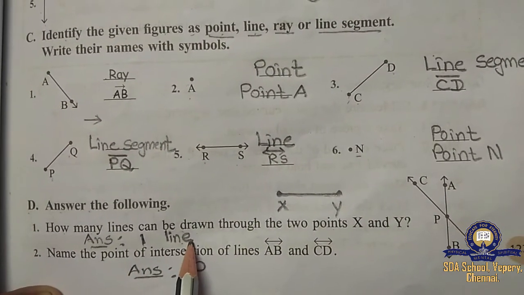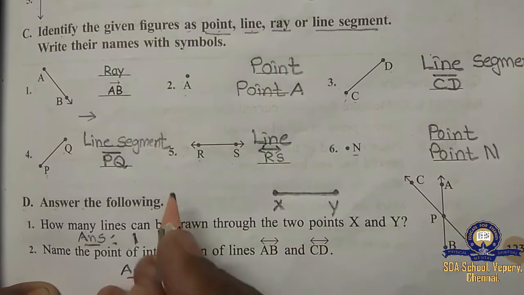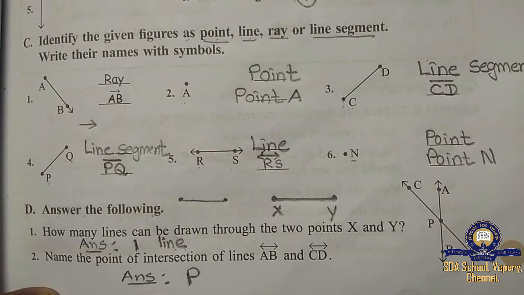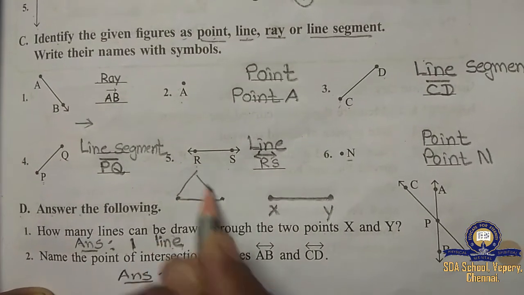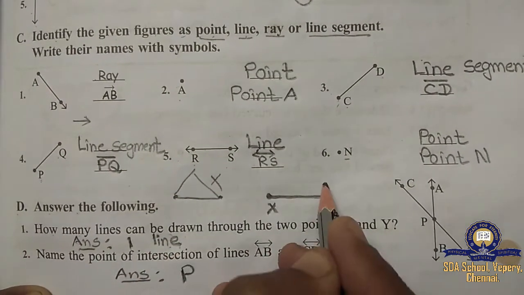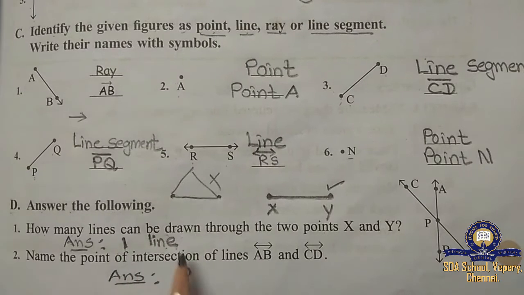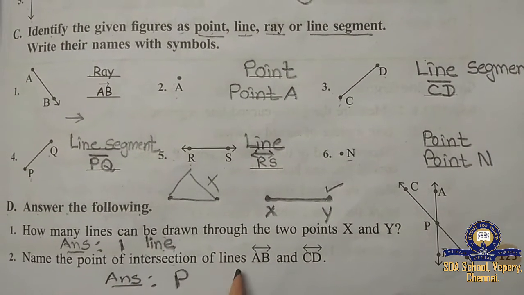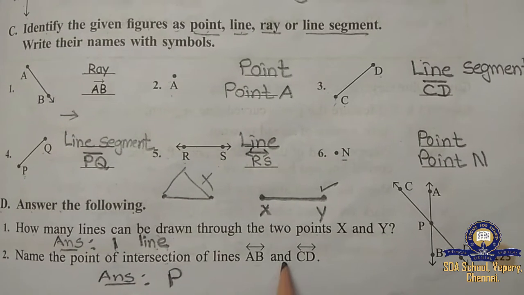One line. Understood, children? See, like this, one point is there. You can draw only one line like this. You can't draw like this, and can you draw like this? No, it will be wrong. So it is correct. Okay, children? So, one line. Now, name the point of intersection of lines AB and CD.